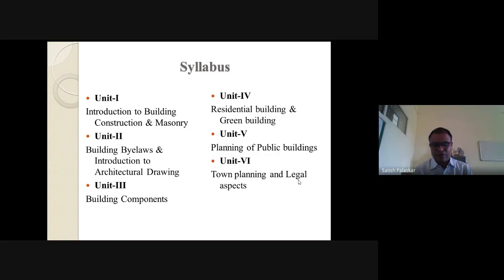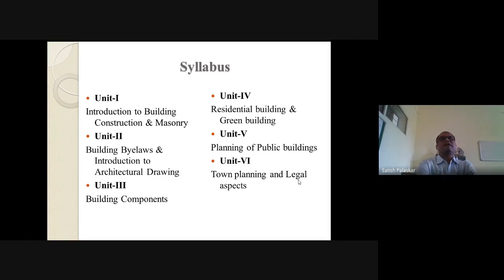Okay, so that part is included there. Then the concept of TDR, the list of documents to be submitted to the local authority, as I told earlier, and an introduction to RERA. You commonly hear that term RERA. What is that RERA? So all that part we are going to study in part A of unit number 6.